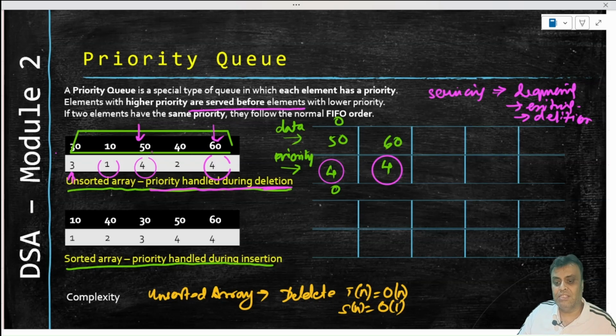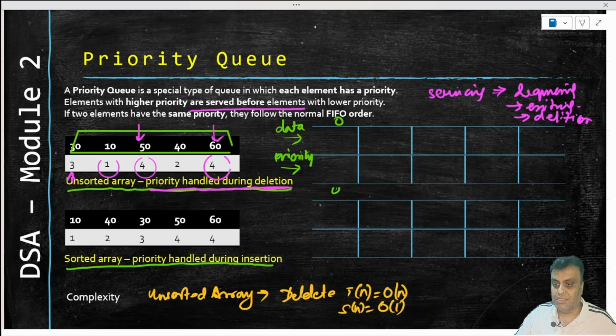They appeared as 50 and 60, 50 coming first, 60 coming later. So 50 will be deleted, and then 60 will come back, and then one more delete will delete this 60 also. That is what is going to happen from an unsorted array if you actually do the delete operations of the unsorted array.